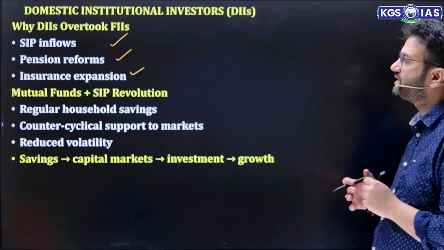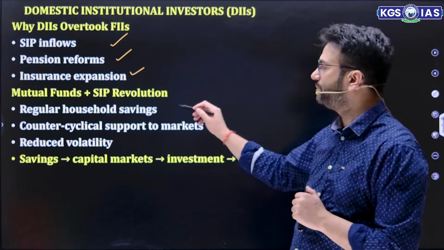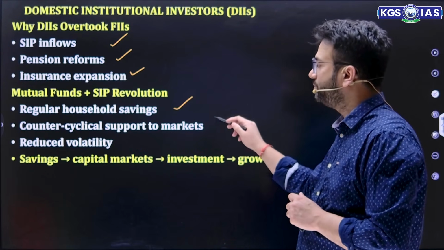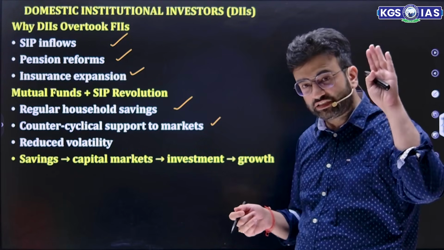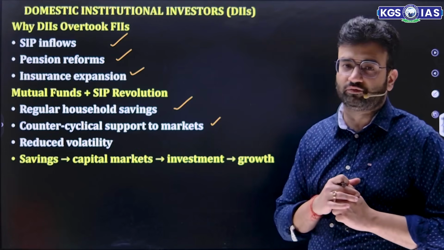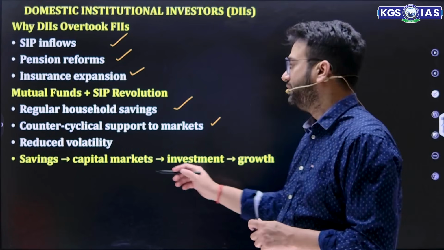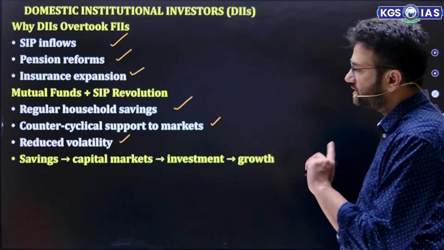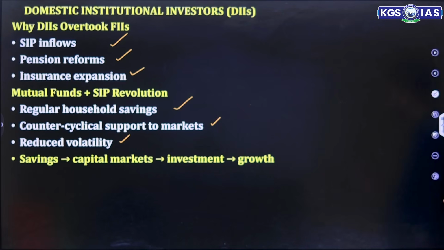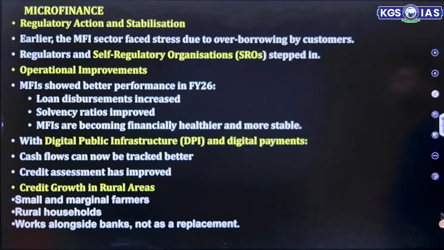Then mutual fund plus SIP revolution, regular household saving are put into that. Counter cyclical support to market, because if the market is falling, you will buy more units of mutual funds. This is the plus point in that. Reduce volatility. So saving enhances the capital market, promote the investment and led to long-term growth as well.